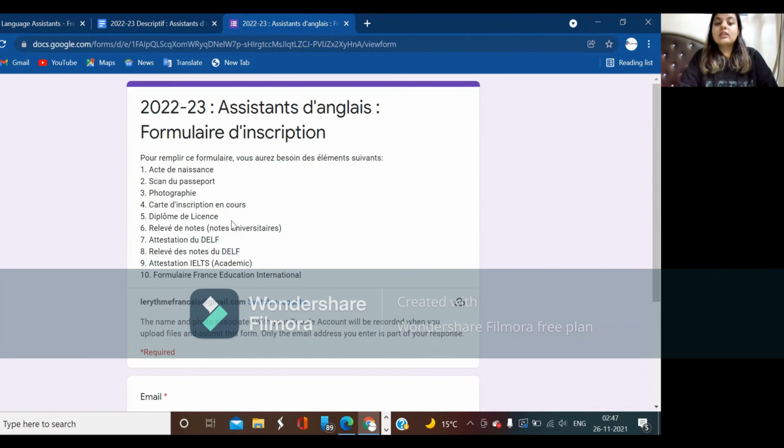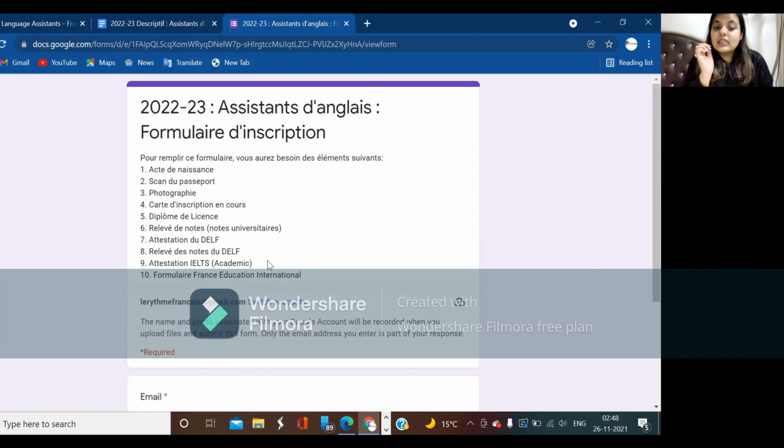Then diplôme de licence is your graduation certificate. In case you are not a graduate yet, you can attach your mark sheet. That's fine. Relevé de notes, again it is a university record, so you need to attach your mark sheet to it. Then attestation de DELF, it is the DELF certificate. Okay, and it is just the final DELF certificate without the marks. In the next one, the 8th point, relevé des notes du DELF, you need to add the marks of your DELF exams. So this is the marks, and on the 7th point, it is just the certificate.